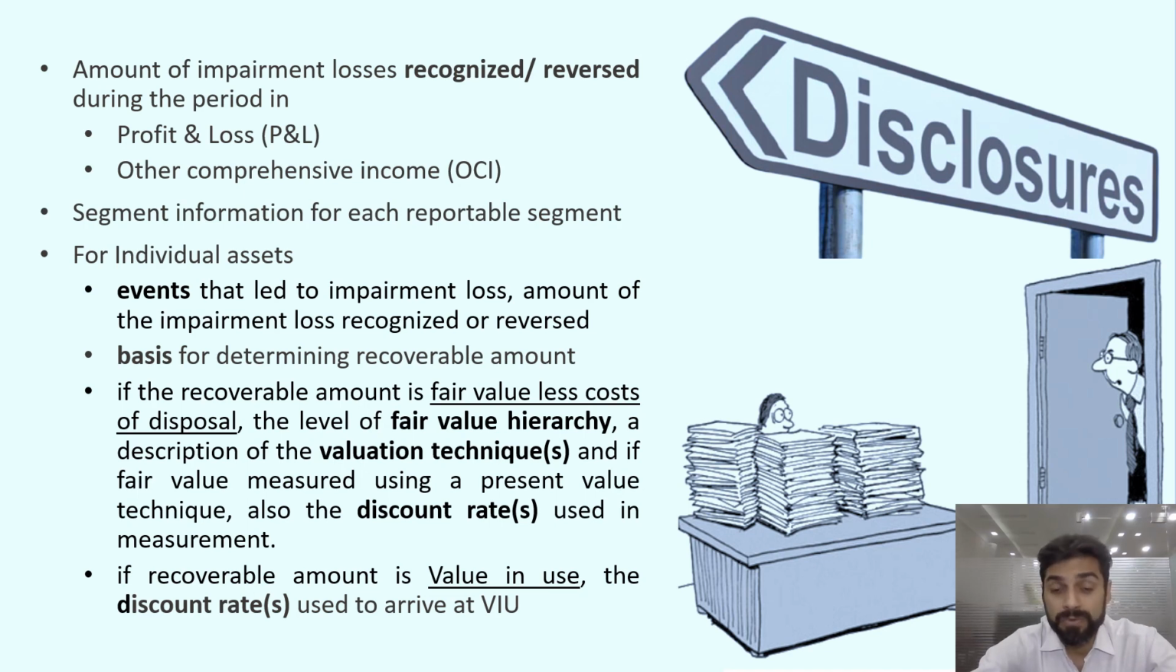If the recoverable amount is fair value less cost of disposal, you will have to tell the fair value hierarchy, whether it is level 1, and whether the inputs are market observable or unobservable inputs you have used to arrive at the fair value, and the valuation techniques. In case you have used the income approach and the present value technique, you will have to disclose the discount rate as well. And if the recoverable amount is value in use, you will have to disclose the discount rate you have used to arrive at the value in use, and the basis on which you have determined the projections.